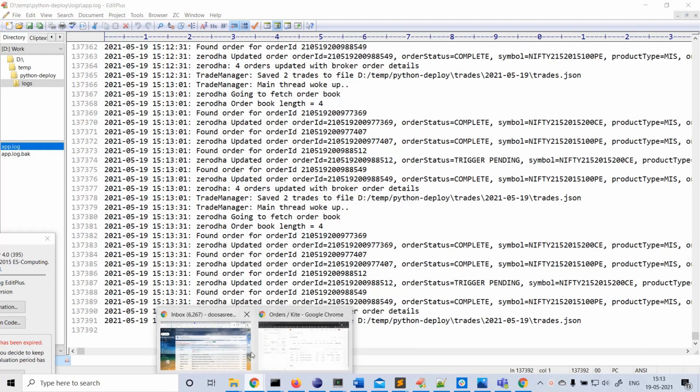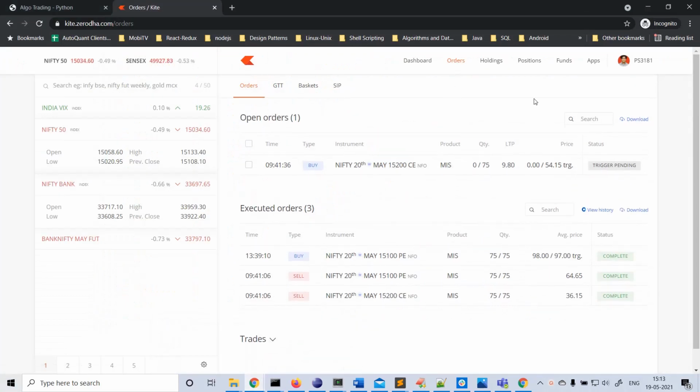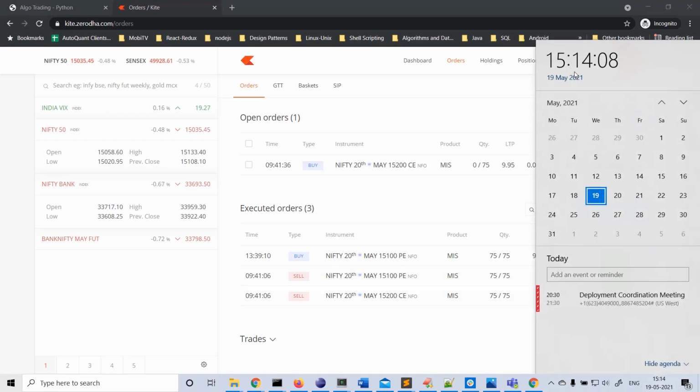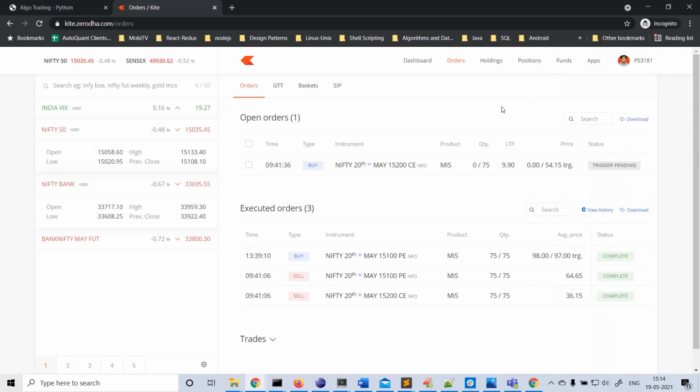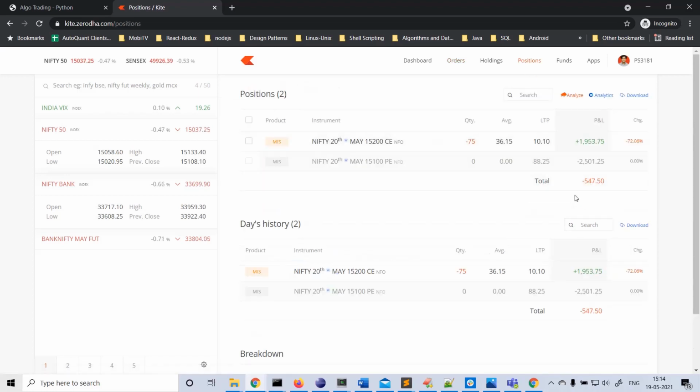Okay, let's see. One more minute left. 3:14 now. Currently we are at a loss of minus 550 rupees.